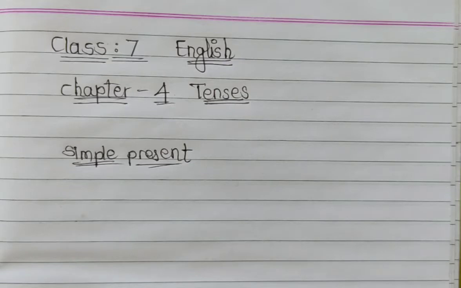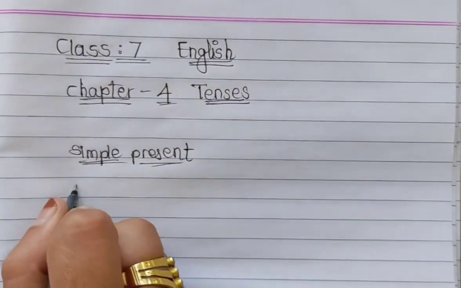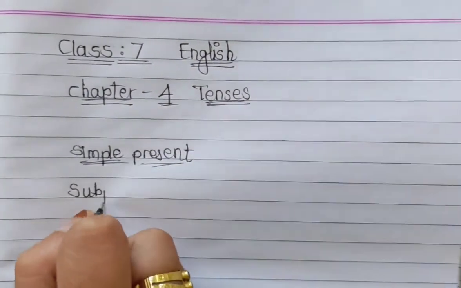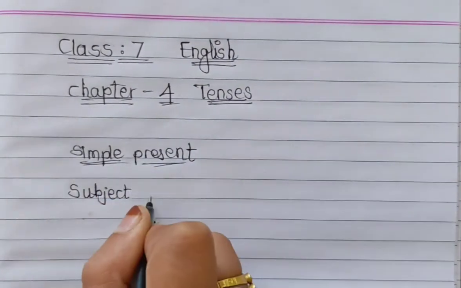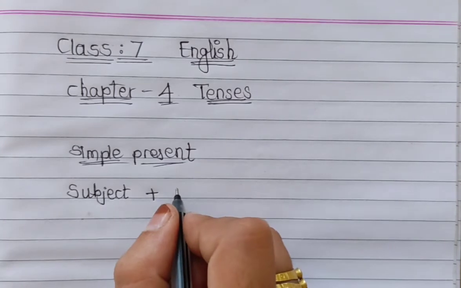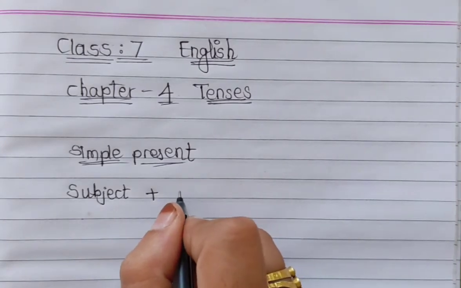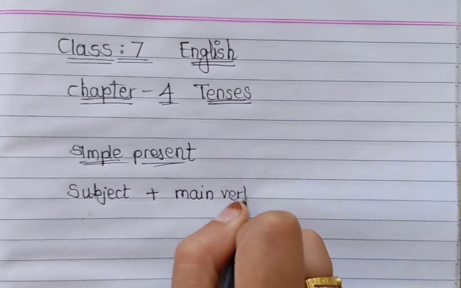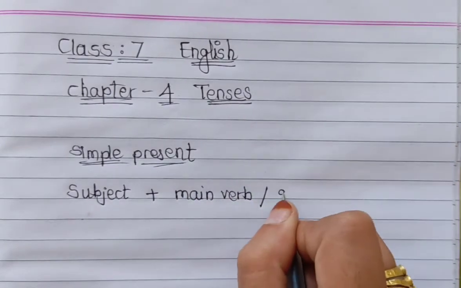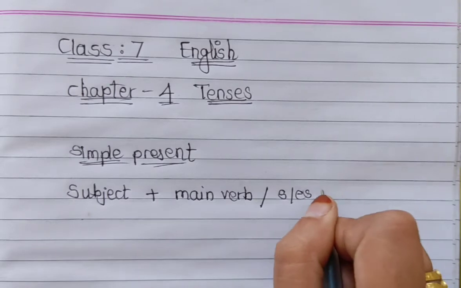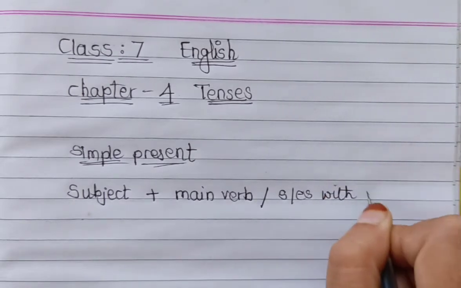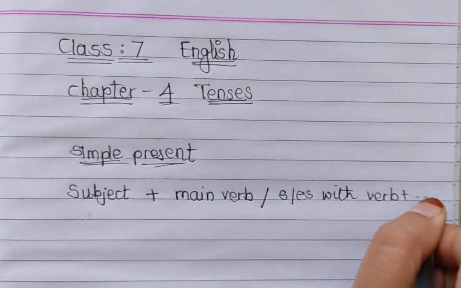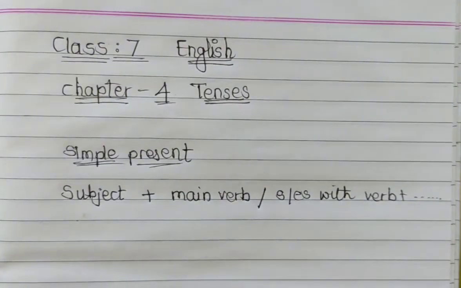Now students, here we'll see the formula of the simple present tense. As we know, the subject will come first. After that, according to the subject, we have to use the verb: either the main verb, or sometimes s or es with the verb. After that, the extra sentence will come.